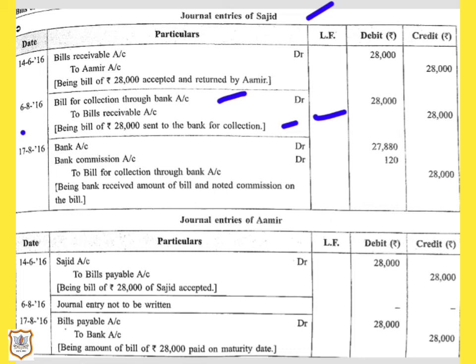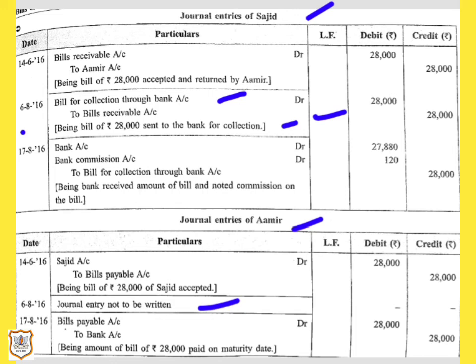Now let us see journal entry for this date in the books of Amir, that is drawee. Here we will write journal entry not to be written because you must note that the drawee will not pass any entry in his books for the bills sent for collection. He will pass the entries in his books when he makes the payment, no matter whether the payment is made to the drawer or his bank. So here we will write no entry. Now let us see further.